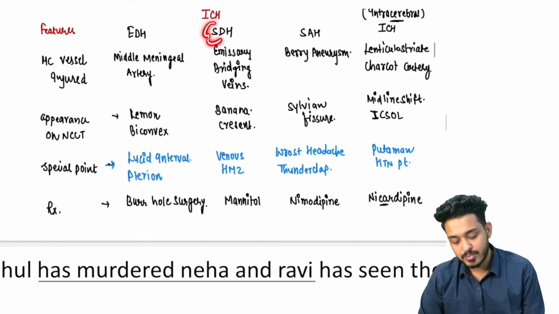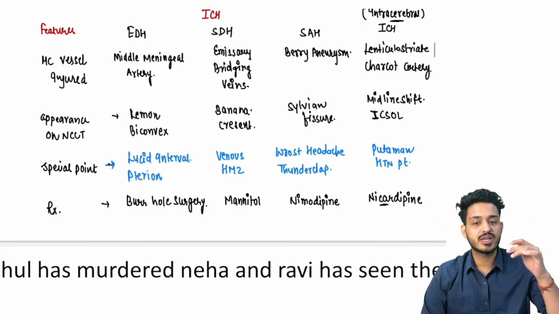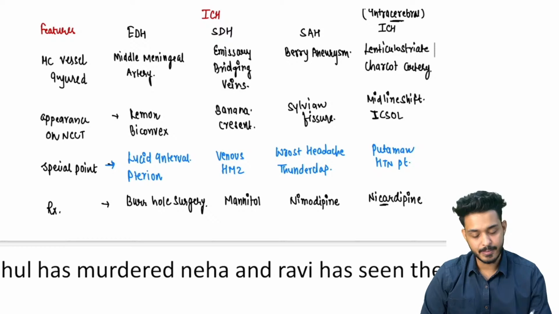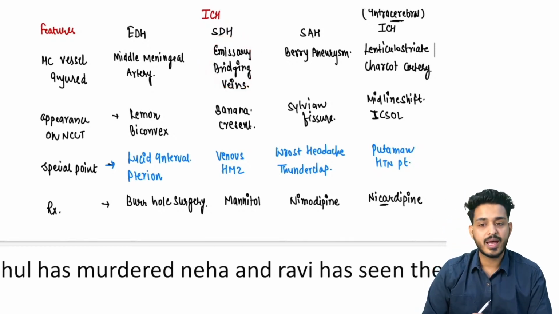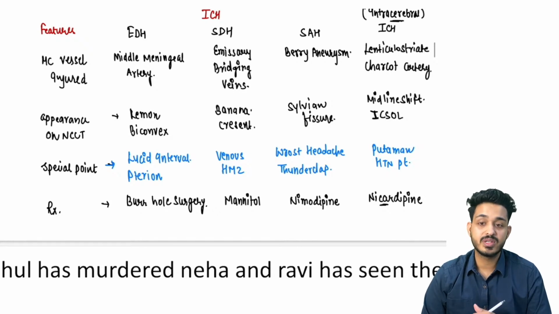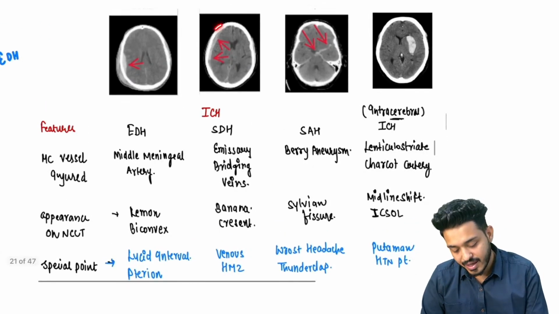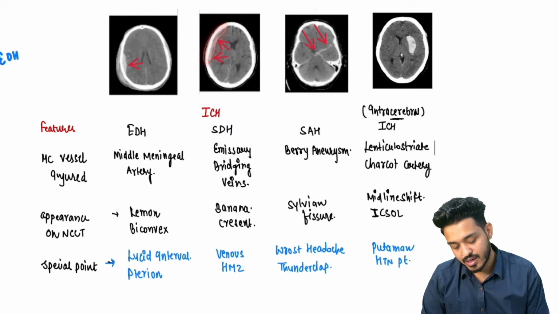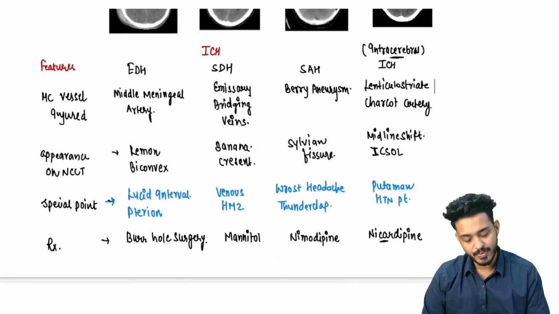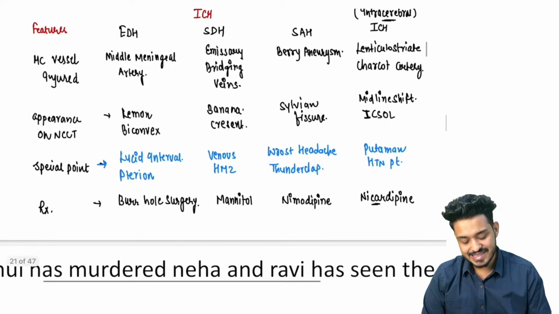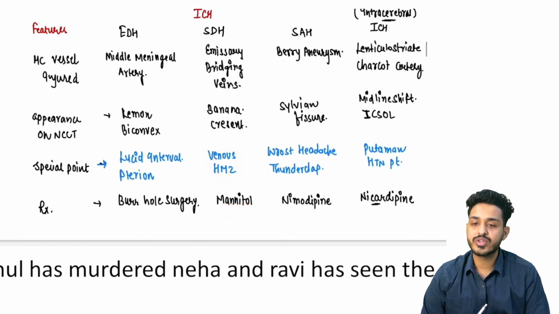In the cases of subdural hematoma, that is, if there is accumulation of fluid below the dura, what is the thing that is going to get ruptured? Most commonly these are going to be your emissary bridging veins. And what is the appearance you will be having? You will be having this banana shape appearance or crescent or half moon shape appearance on the NCCT head. It is only venous hemorrhage and the drug of choice is going to be your mannitol. You want to decrease the pressure.